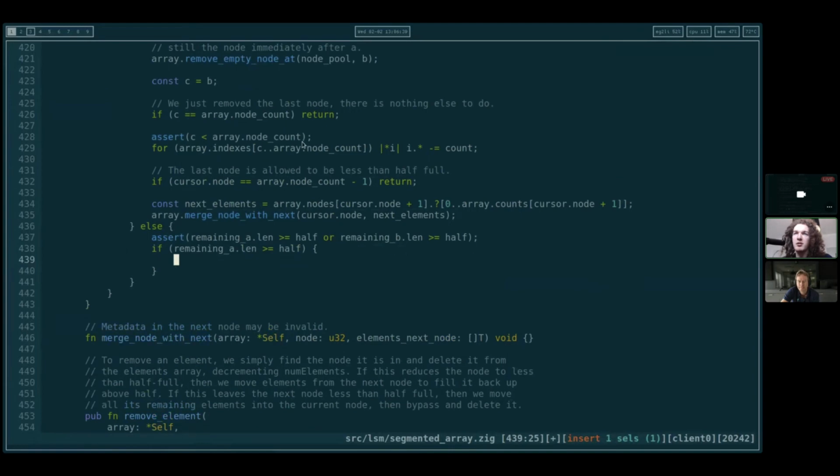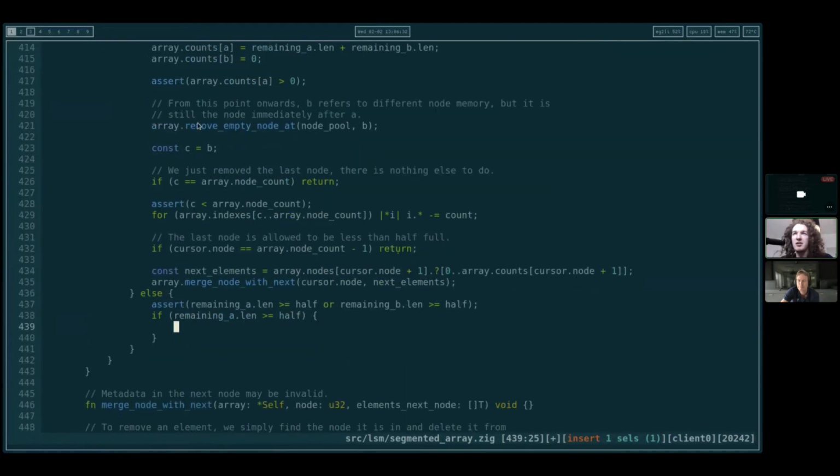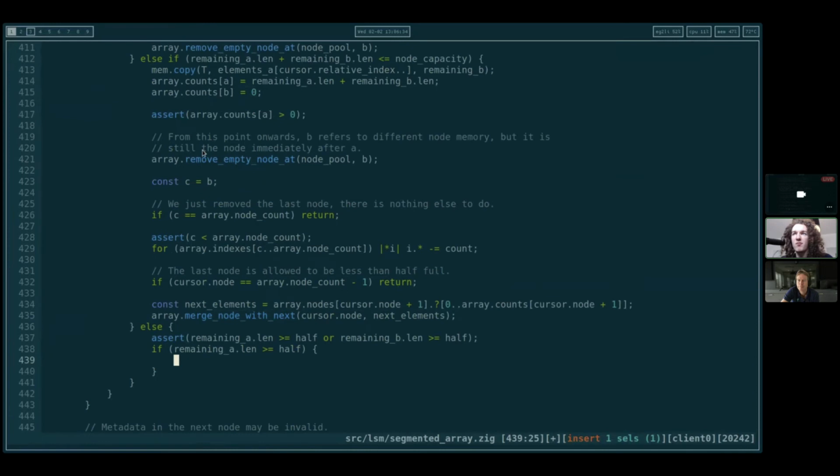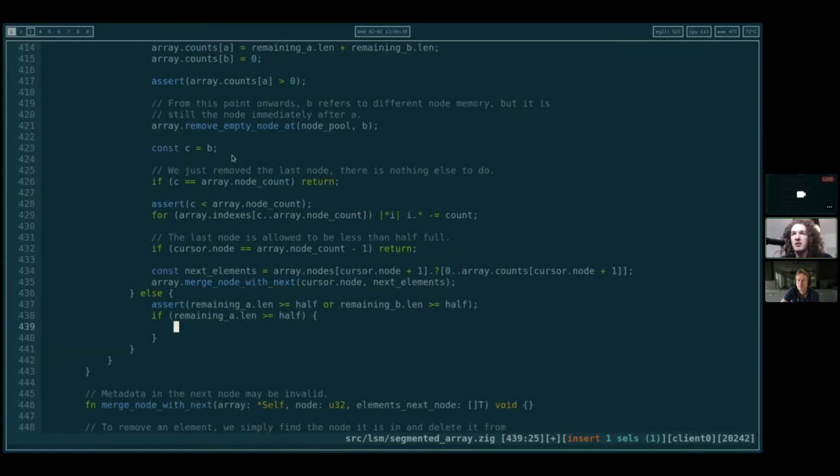then we're going to essentially just check if b is empty. If so, remove it. Otherwise, merge node with next.